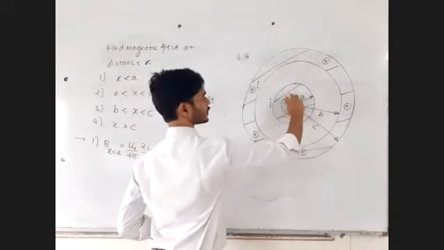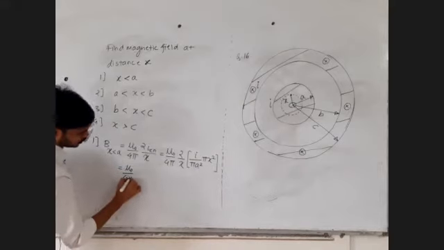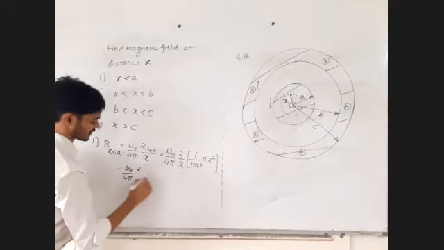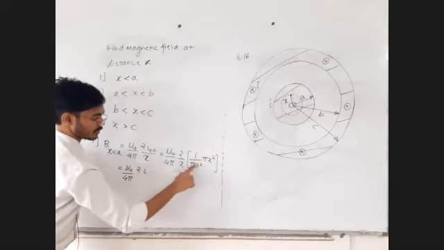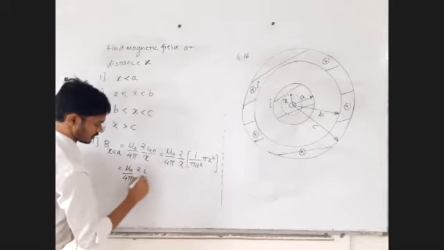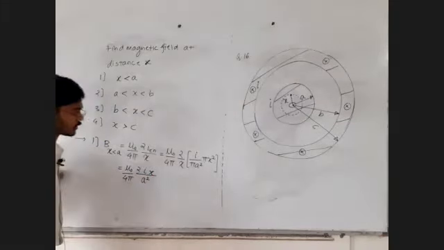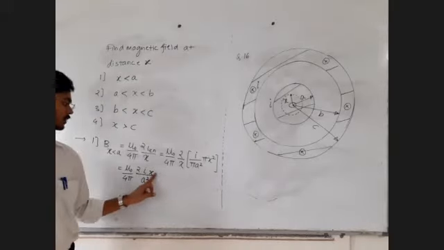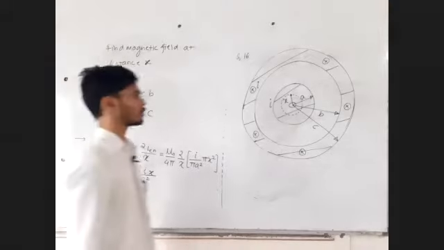So the answer becomes mu 0 upon 4 pi, 2 upon x, into I upon pi a square, into pi x square. The pi and pi cancel, x square and x cancel, so 2Ix upon a square. Reply in the chat box, clear and written. It is a single step answer, the game is of I enclosed.